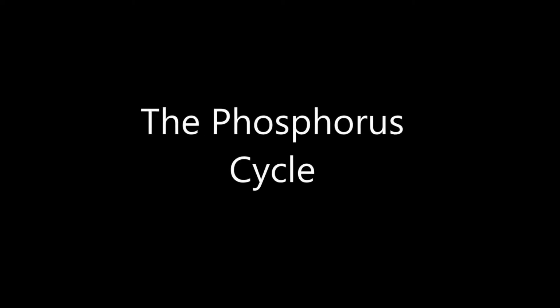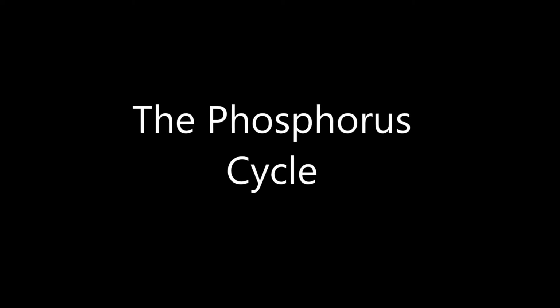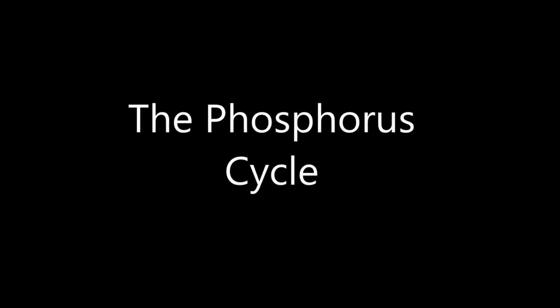Phosphorus is an element that is essential to life on Earth. It is a nutrient for plants, it aids in cellular respiration, and gives cells energy to do work through ATP. By understanding the phosphorus cycle, we begin to understand why it is important for us and how we should continue to use it.